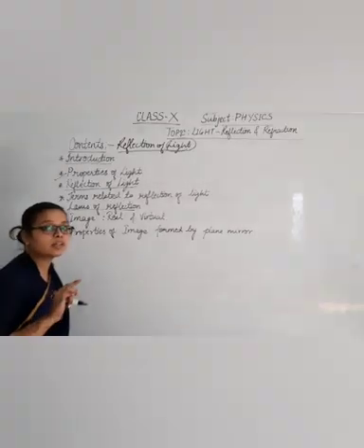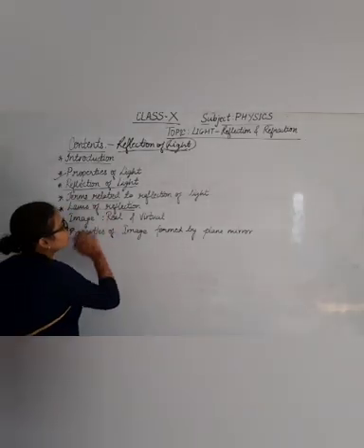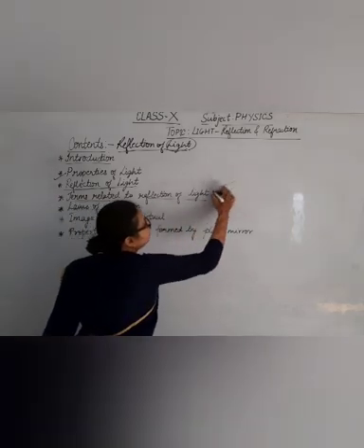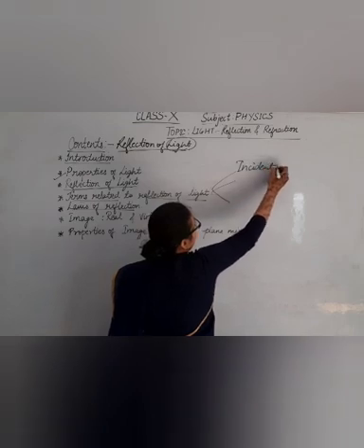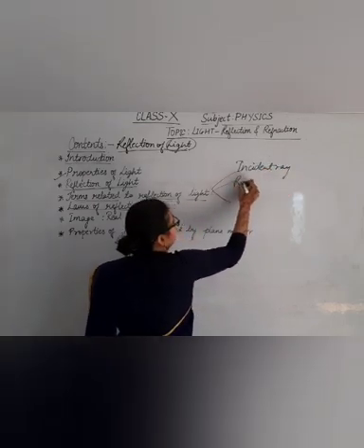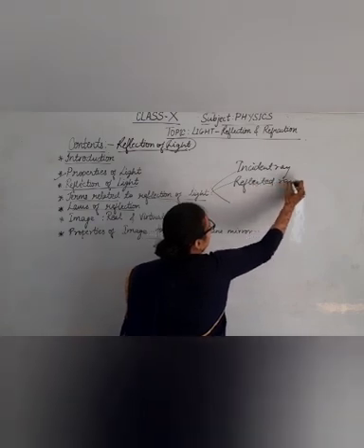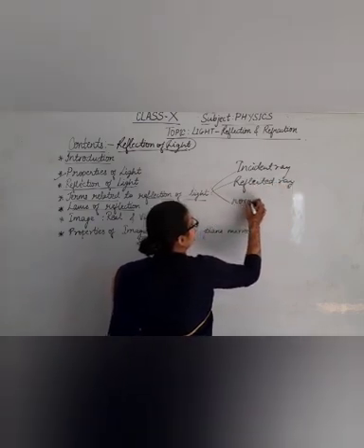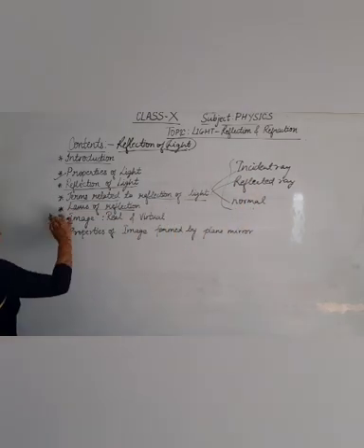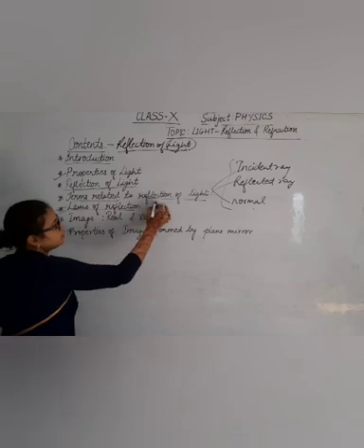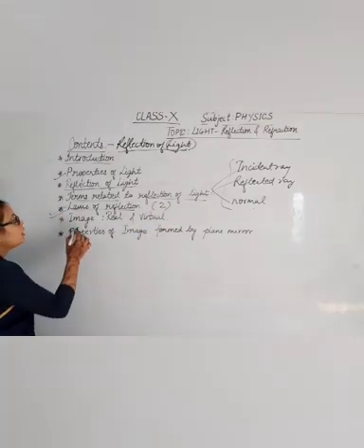But before starting the laws of reflection, it is important to discuss various terms related to reflection of light, like incident ray, reflected ray, and normal. When you understand these three terms, you will be able to understand the laws of reflection, which are two in number.